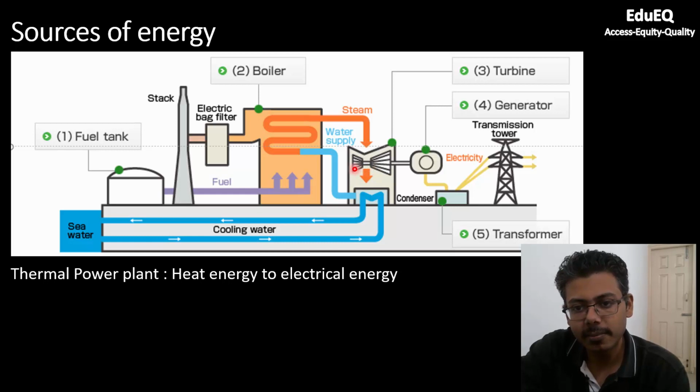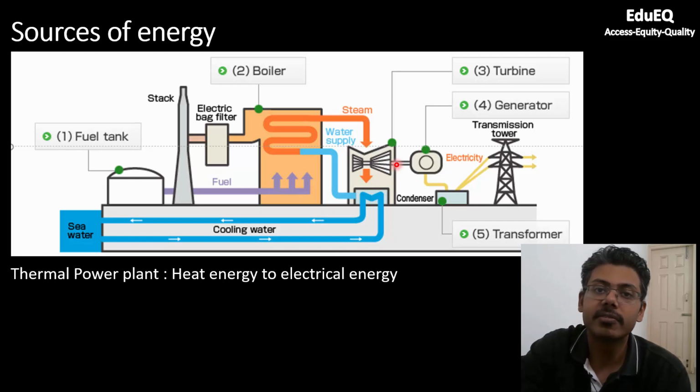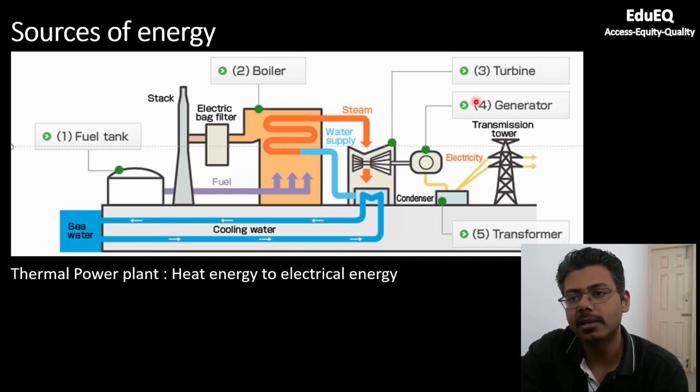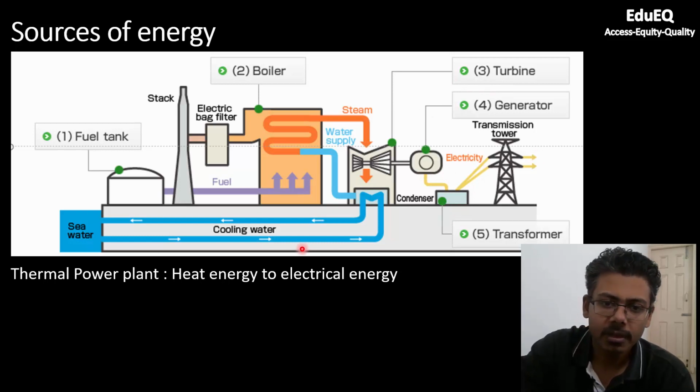And these blades, or this turbine, is connected via a shaft to an electric generator, and we have already seen the functioning of the electric generator. Whenever the coil moves, it will produce electricity, and this is what you can see here. This is the turbine and this is the generator, and then electricity is sent through the transmission tower.